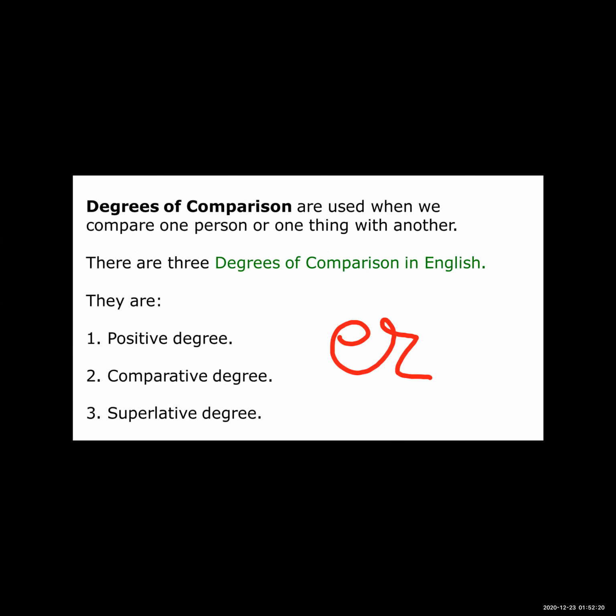Okay, and for converting that in superlative degree, at that time we need to add est. Okay, we need to add est, er for the comparative degree and est for the superlative degree. Okay, but sometime we need to add more or most. More we use in the comparative degree and most we use in the superlative degree.